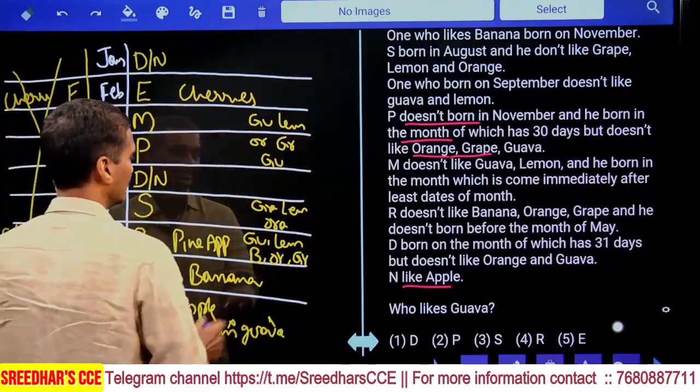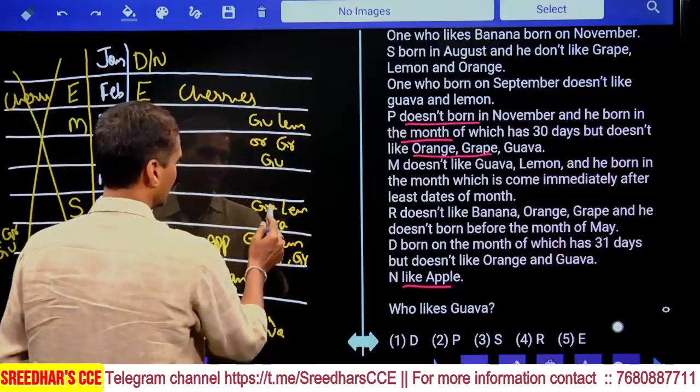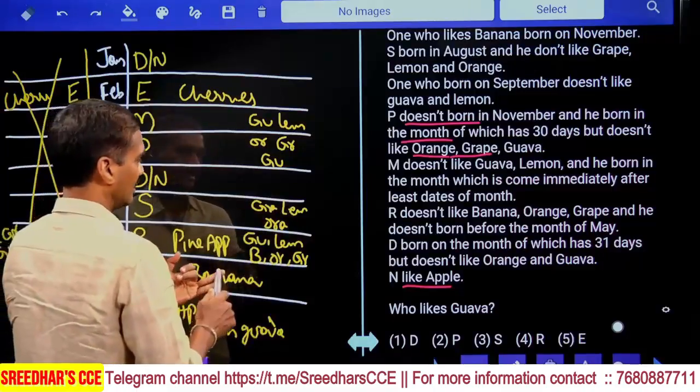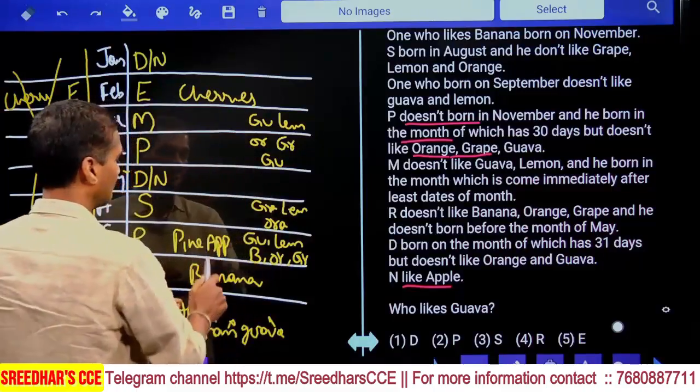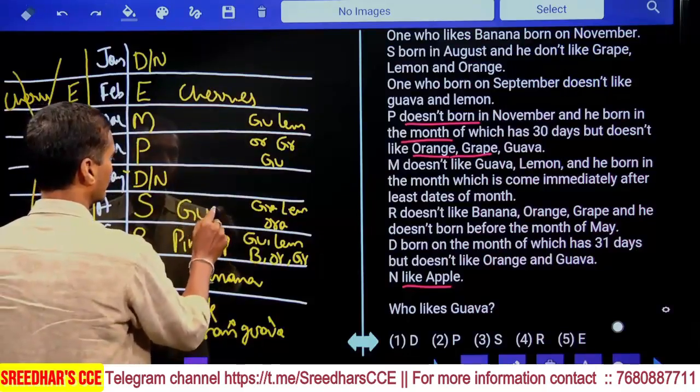Then coming to this one, S. What about this S here? If you take the case of this one, grapes, lemon, orange, three were ruled out. Grape, lemon, orange, cherry, pineapple, banana, apple is also ruled out, and this S must like guava.